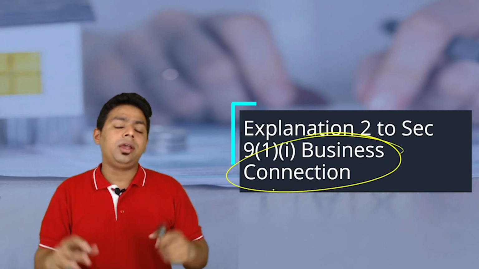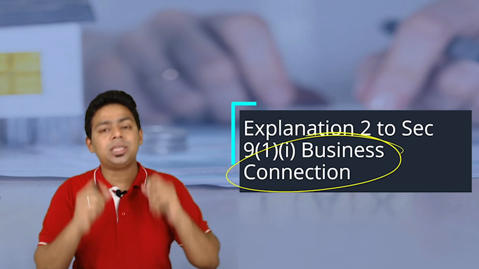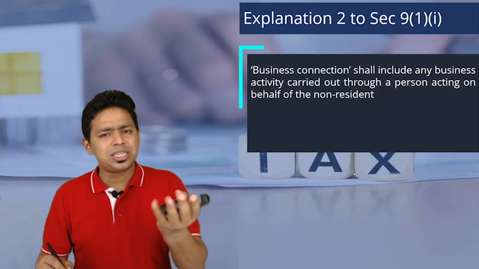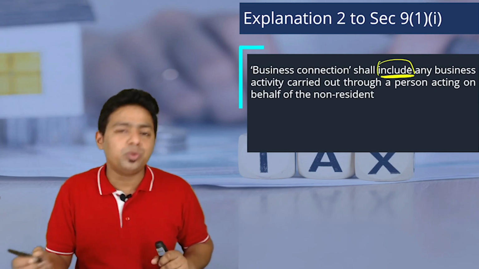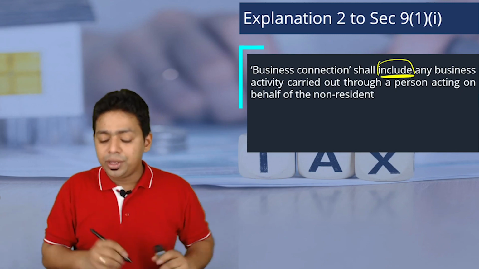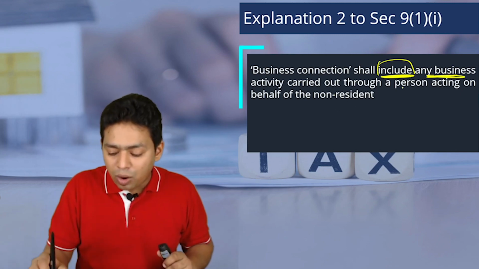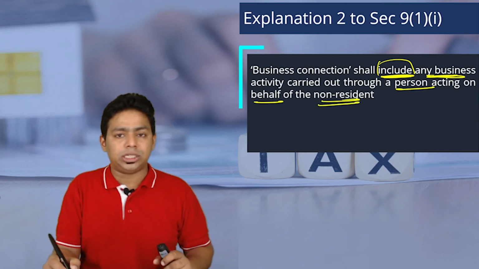We understood that these activities should not be considered a business connection and should not be considered income accrued in India. But what do you exactly mean by business connection? This is the definition, very simple. Business connection shall include, because it is an inclusive definition, all types of commercial transactions, my dear friend. Business connection shall include any business activity carried out through a person acting on behalf of the non-resident.